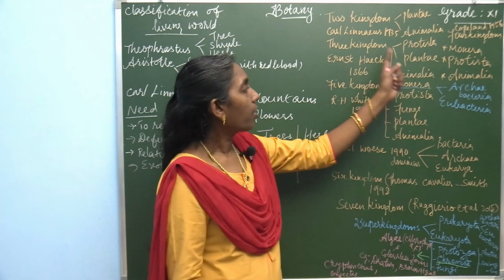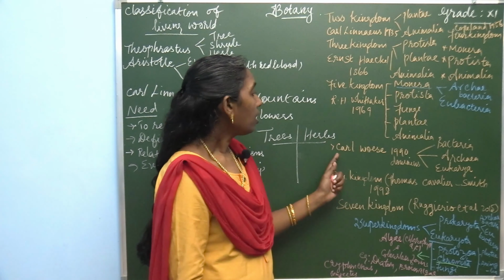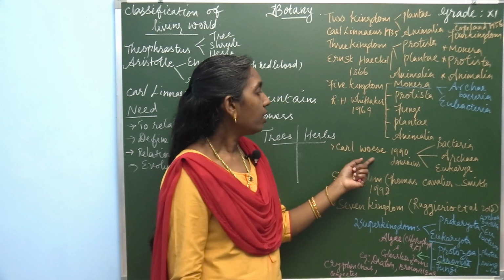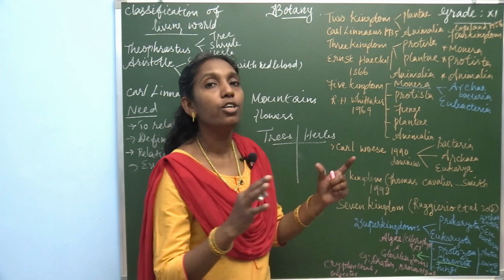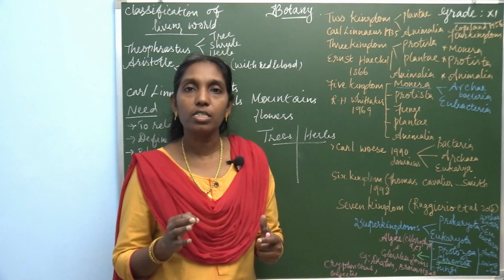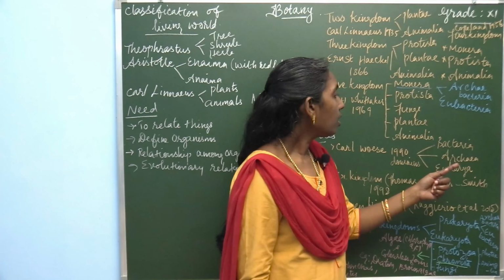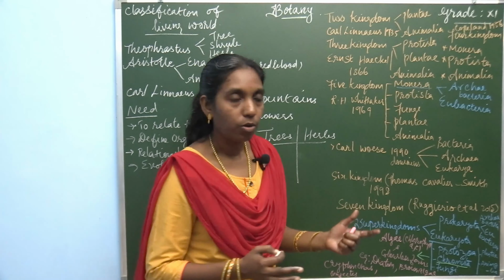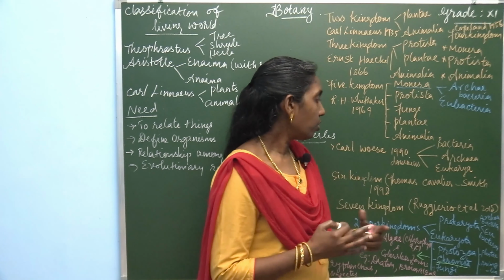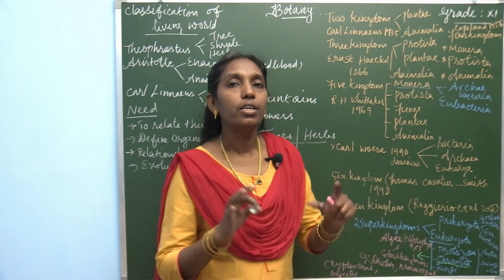So this is the five kingdom system of classification. Later, Carl Woese in the year 1990 gave three domains. All these organisms are grouped under three domains. They are bacteria, archaea and eukarya. Bacteria in one group, then archaea and eukarya in another group. So, it is considered as three domains.